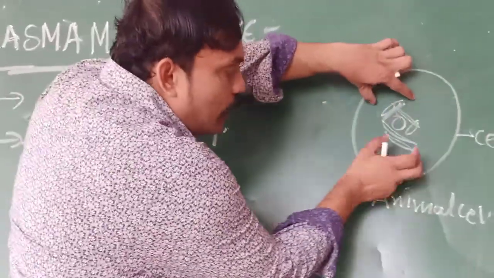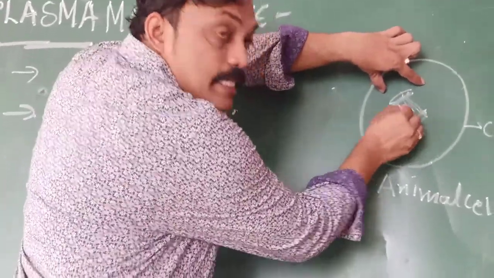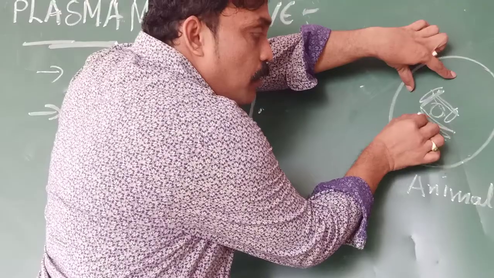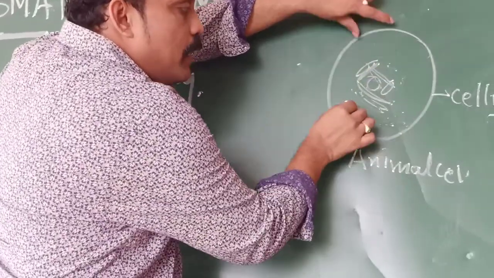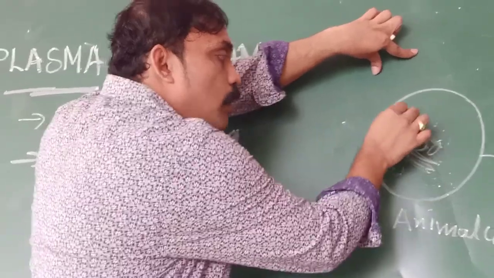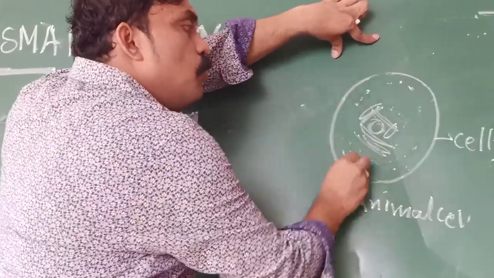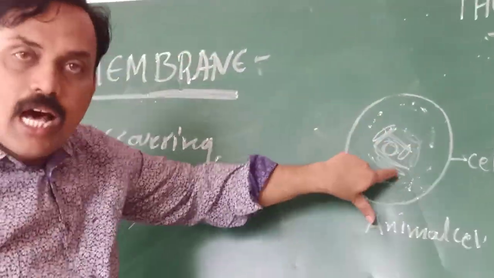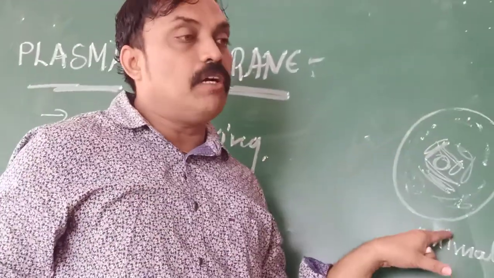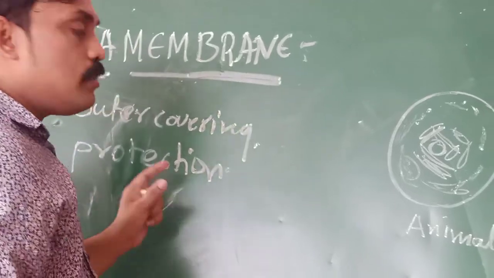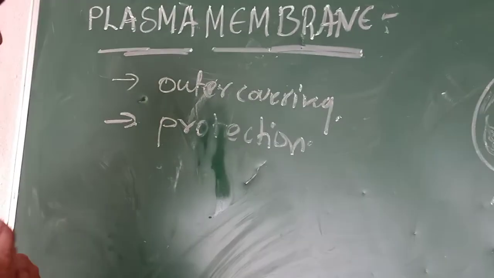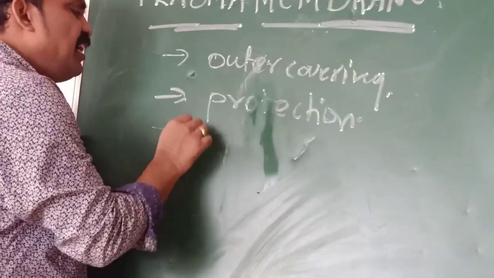Whatever internal organelles are there, the nucleus, smooth endoplasmic reticulum, rough endoplasmic reticulum, Golgi apparatus, mitochondria, cytoplasm, everything inside the cell is covered with the cell membrane. So the cell membrane gives protection to the cell. And third, it is very thin.